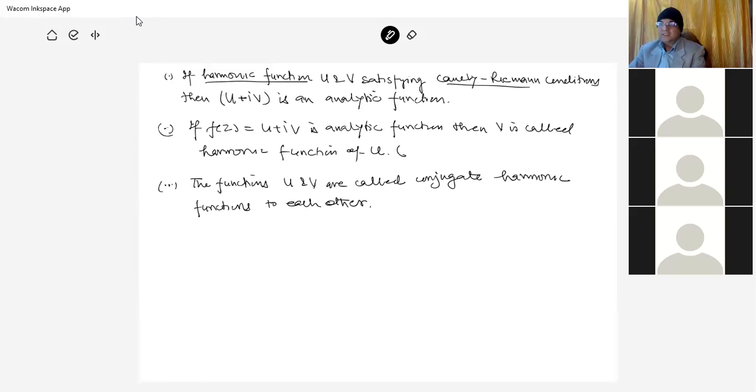That is, u is also harmonic function of v, and that's why it is called conjugate function. So in this way there is a test of harmonicity of the function. Now we can take several examples.